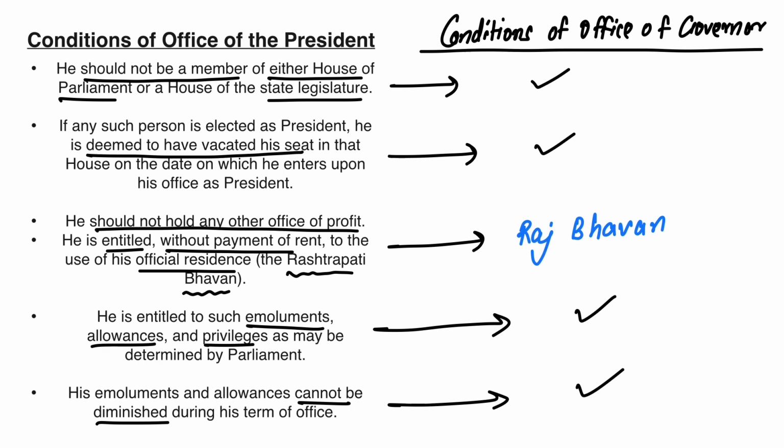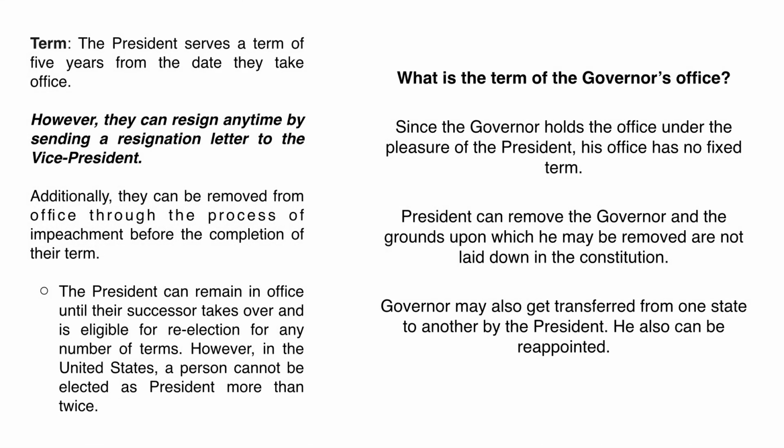The president का जो emoluments है, allowances है, privileges है, are decided by the parliament and they cannot be diminished once given. Same thing goes for the governor. Parliament decides the emoluments, allowances and privileges for the governor and they cannot be diminished during the tenure that the governor is serving. Let's understand the tenure and removal of the president and the governor. So the president will serve for 5 years and she can hand over resignation to the vice president of India anytime she feels like, and she can also be impeached on the basis that she violated the constitution.